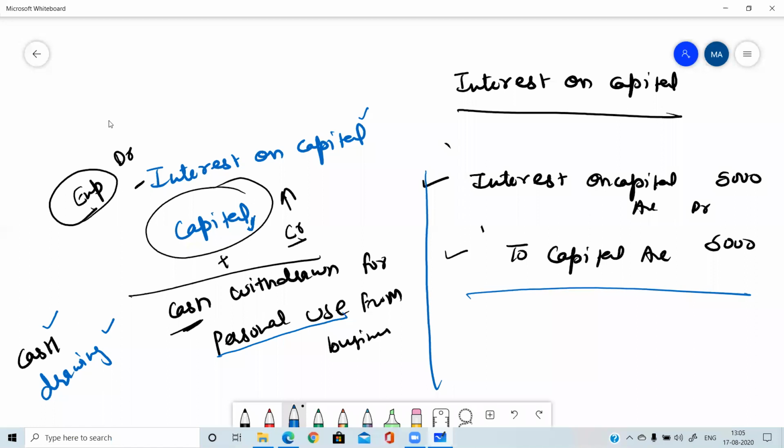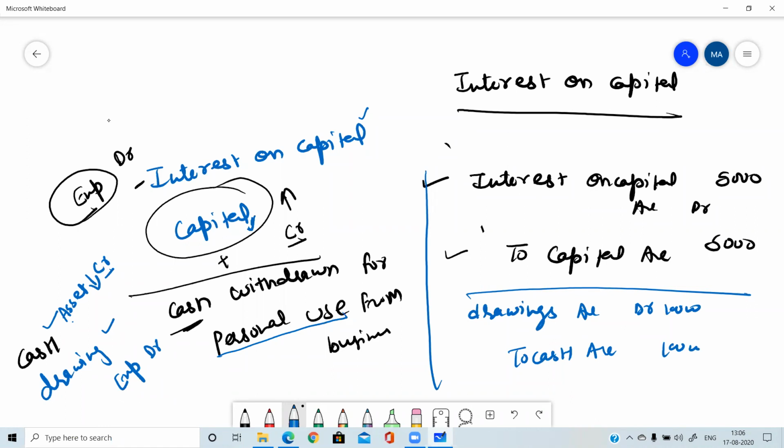Now let's analyze the nature of these two accounts. Cash account is an asset and drawings account is an expense. So whenever we make drawings, expenses are increasing, so it will be debited. And cash is withdrawn, so the asset is decreasing, so it will be credited. So the entry will be drawings account debit to cash account. Drawings account debit to cash account, and write the amount whatever is given in the question.